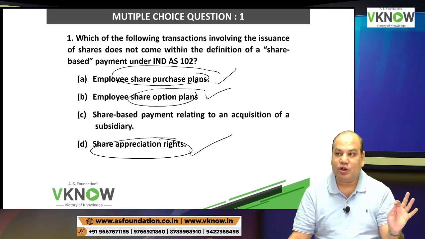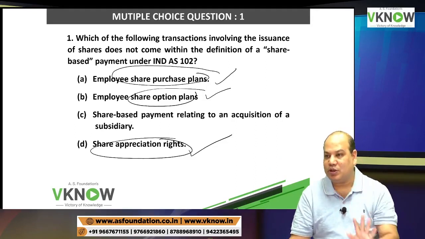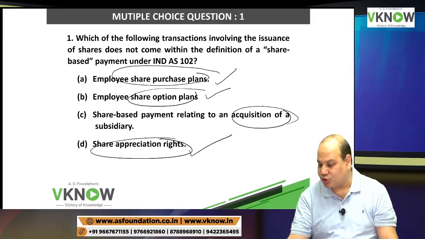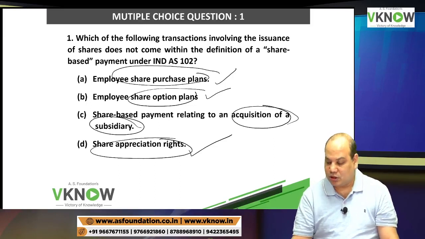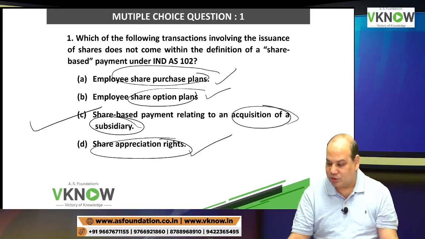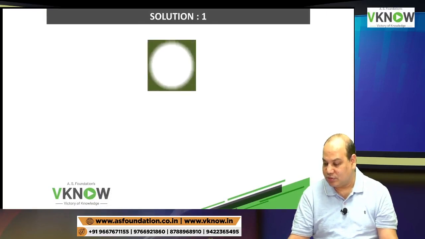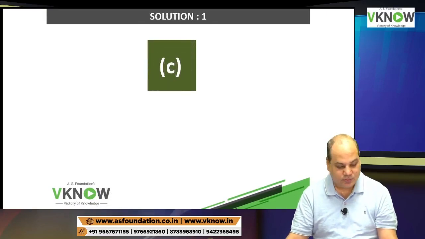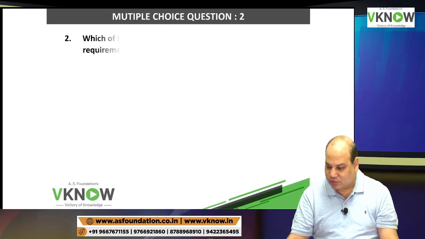Scope says not applicable for business combination. So this is the odd man out. It is applicable for ESPP, ESOP and SAR. Have you noted the correct answer?